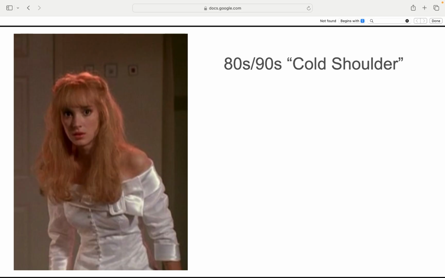In the 80s and 90s, it moved to the shoulders. There was the cold shoulder trend when shoulders got their own spotlight. Peekaboo cutouts showed some skin without going full bare. Flirty, edgy, and just the right amount of teasing.